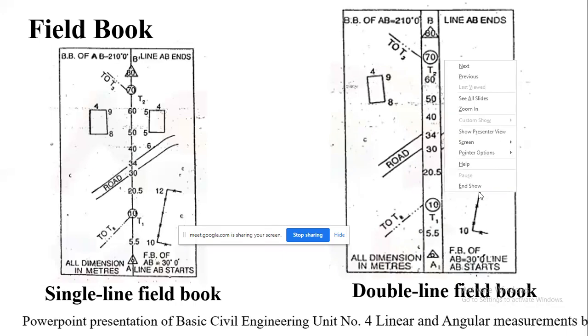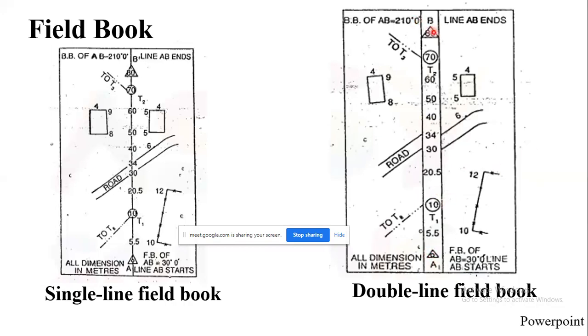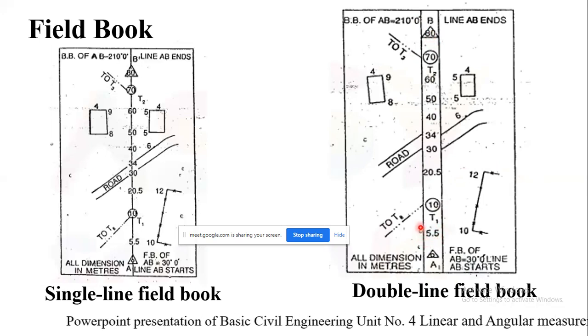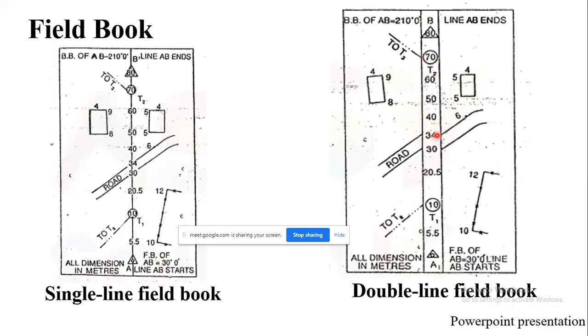Okay. Correspondingly, the main stations are marked by triangular positions and chainages are located. Subsidiary stations are also marked, and most of the time this double line field book is the one that is used.